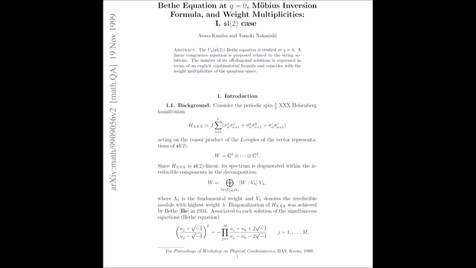So we're using math to figure out how magnets work at the tiniest level. Exactly. And remember those weight multiplicities we talked about. This model shows us how to calculate them. We use the string center equation, sift through the solutions with our Möbius inversion formula, and boom, we get our weight multiplicities.